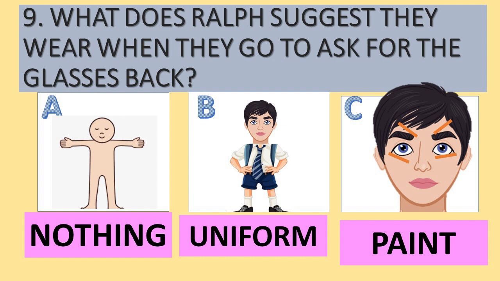Question number 9. What does Ralph suggest they wear when they go to ask for the glasses back from Jack and his tribe? Is it A, nothing? Is it B, their uniforms? Or is it C, paint? Are they meant to be painted exactly as Jack's tribe would be?